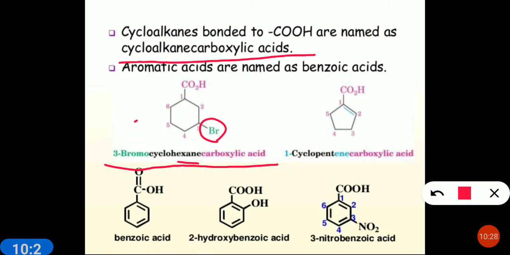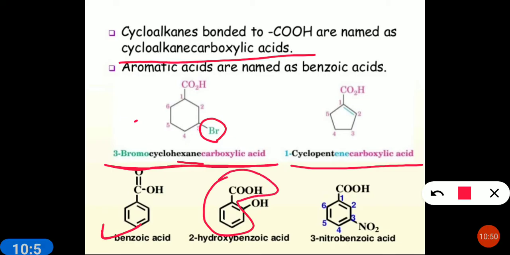Full name of hexane is there. E is not substituted by OH. So 3-bromocyclohexane carboxylic acid. Here it is cyclopentane carboxylic acid. In case of aromatic, if the COOH group is on the benzene, then it is benzoic acid. So your main chain is this benzoic acid.